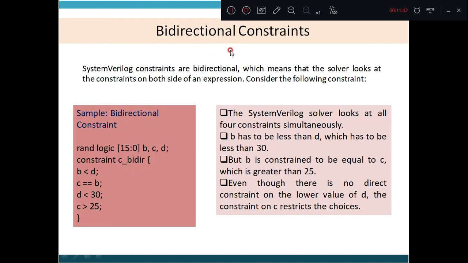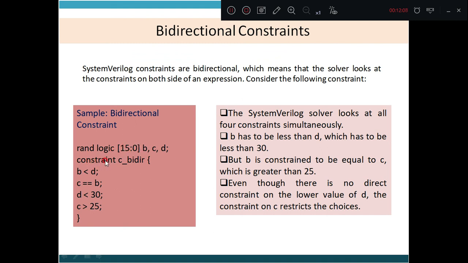Now, what are bidirectional constraints? System Verilog constraints are bidirectional, which means that the solver looks at the constraint on both sides of the expression. Consider the following constraint. See here, rand logic [15:0] b, c, d. B, C, D are variables declared as rand with data type logic of size 16 bits.